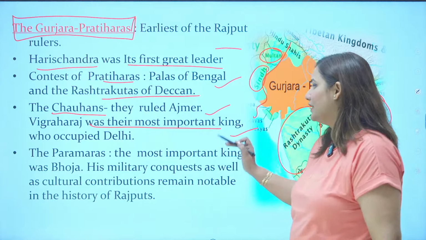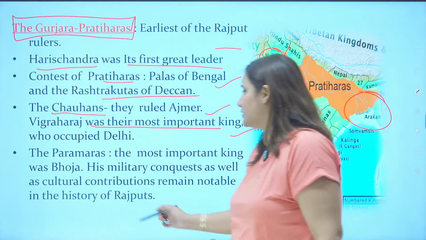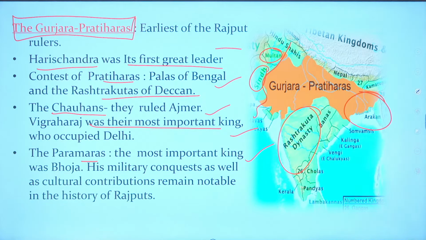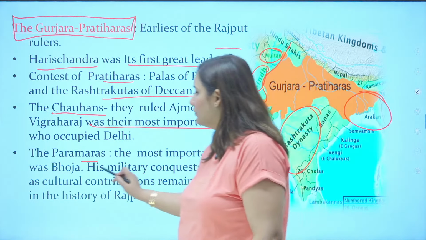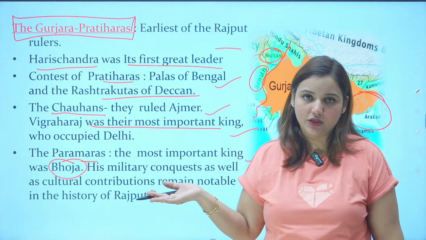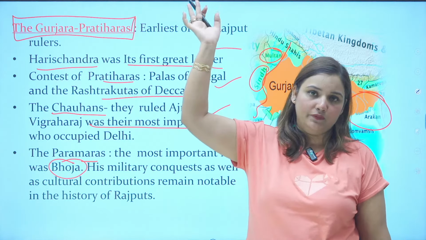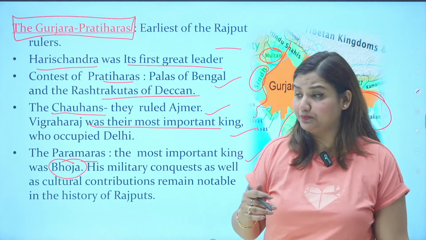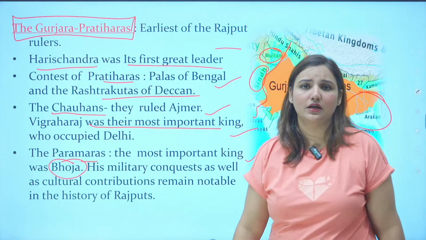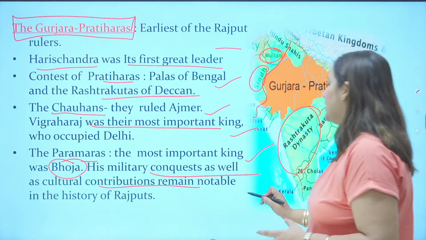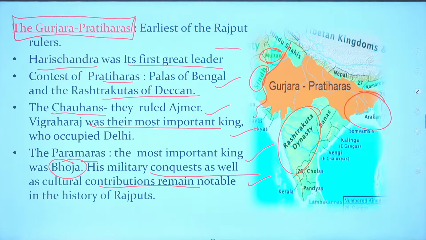Okay, so this is a very big time period of history. The Parmaras, I mean the Gurjar Pratiharas, were basically the most important kings of North India, and the most important king of them was Raja Bhoj. Have you heard this line? Kaha Raja Bhoj, kaha Gangu Teli? Raja Bhoj means a big Raja, very important, very luxurious. Gangu Teli means beggars, the common man. So Raja Bhoj was a great Raja, and his military conquests as well as his cultural contributions are so notable in the history of Rajputs.